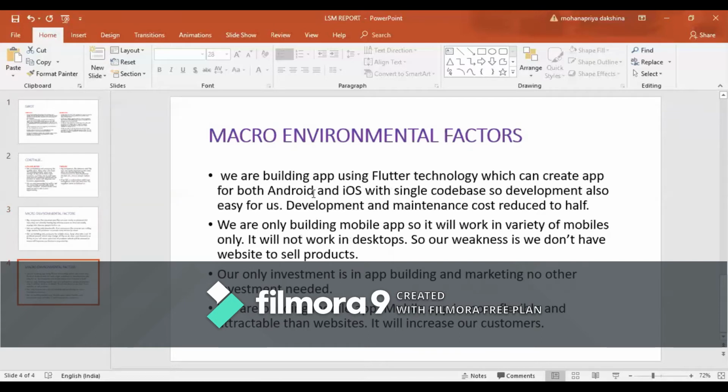Coming to macro environmental factors, they are building apps using Flutter technology. This app may not support it, but development and maintenance code is reduced to half. So we are building a mobile app.